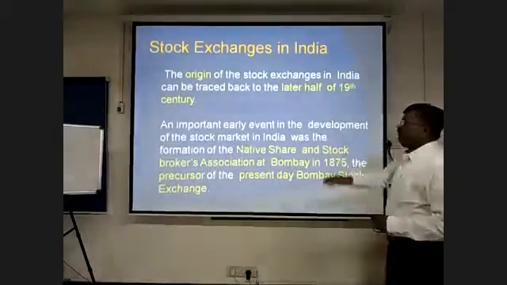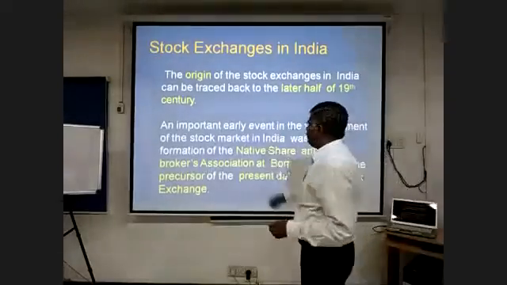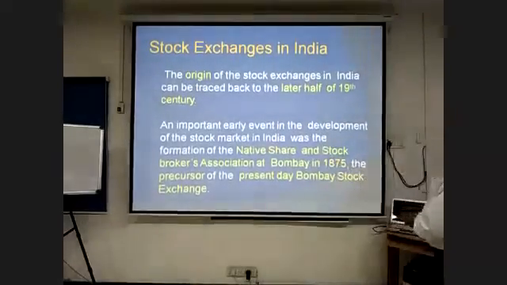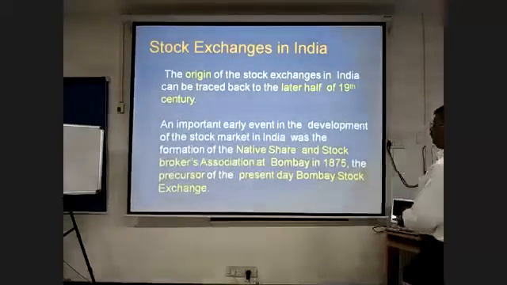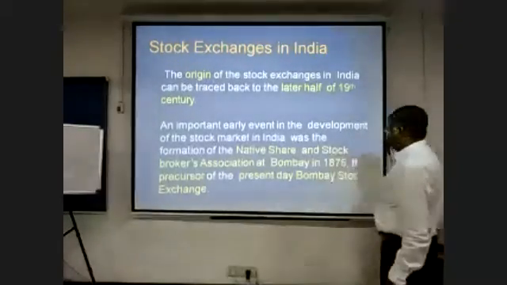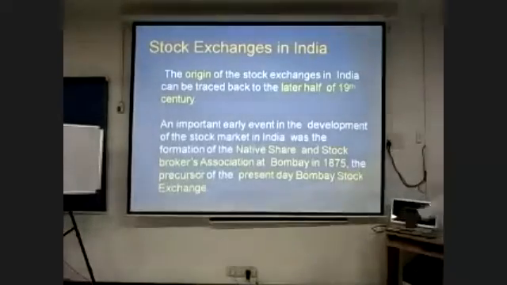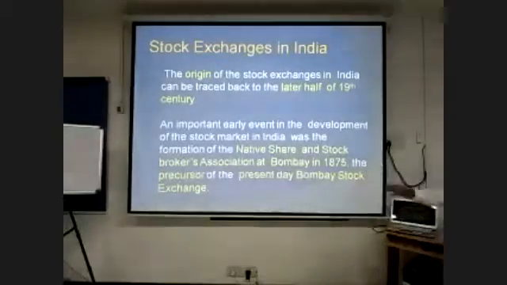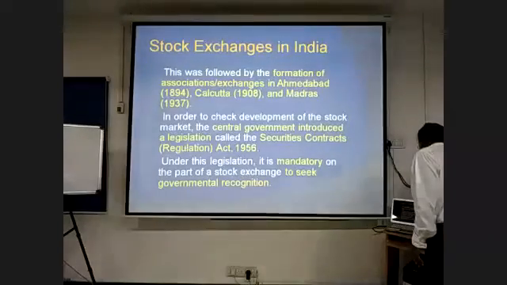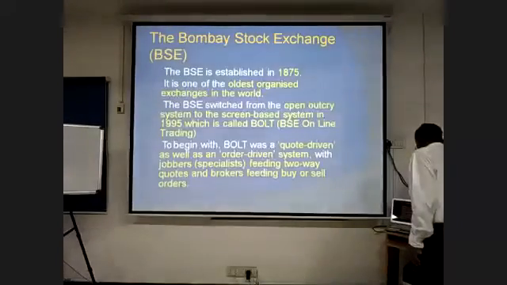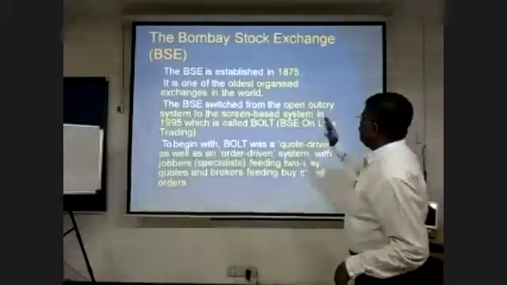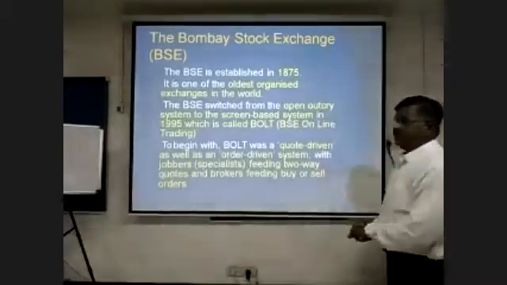Just a brief history of the origin. I don't want to take much of that time. The origin of the stock exchanges in India can be traced back to the latter part of the 19th century, and it was called the Native Share and Stockbrokers Association at Bombay in 1875. The precursor of the present-day is called the Bombay Stock Exchange Limited. The BSE was established in the year 1875. It is one of the oldest organized exchanges in the world.